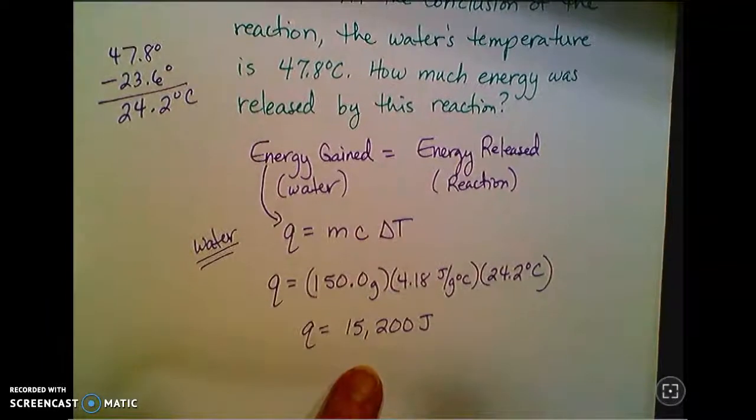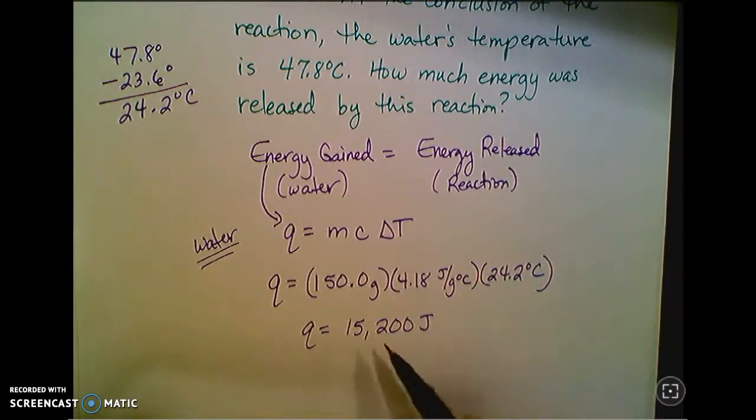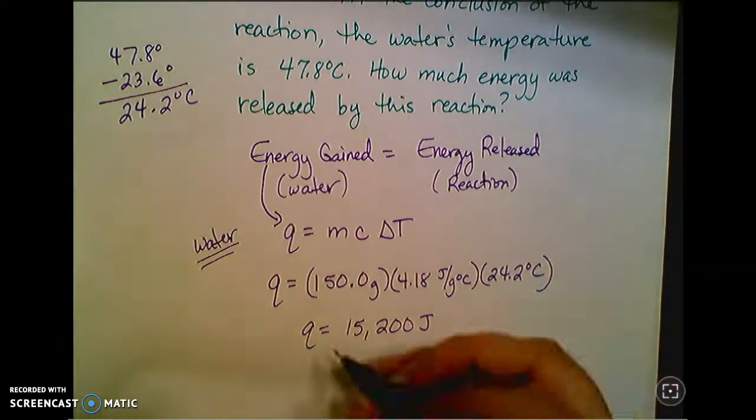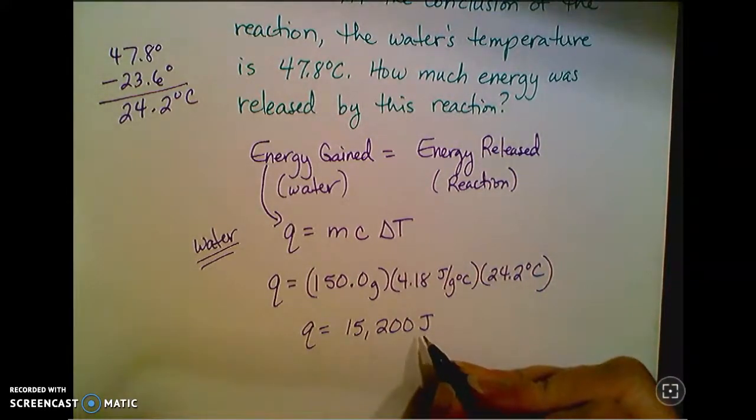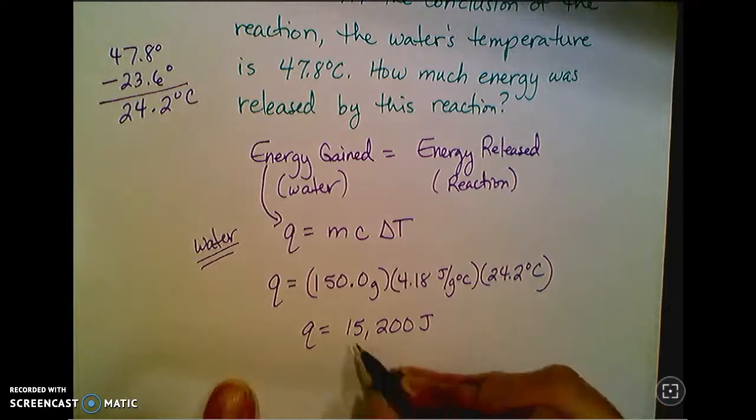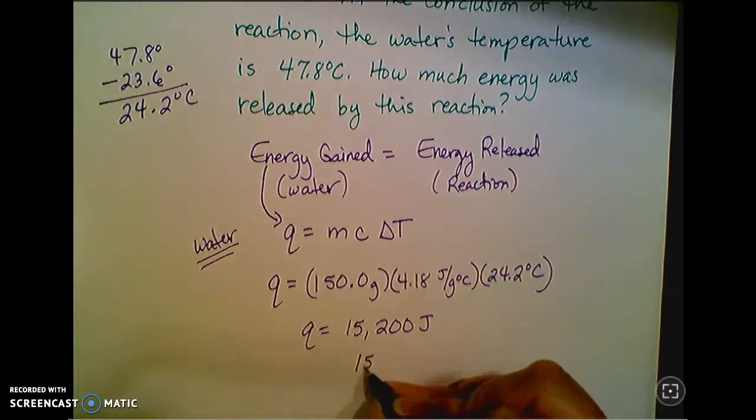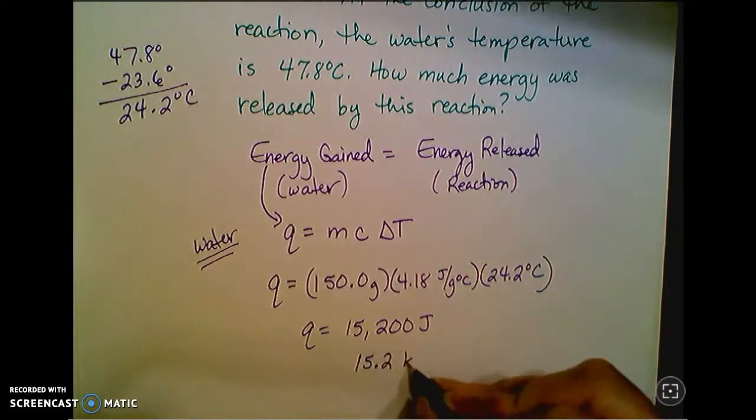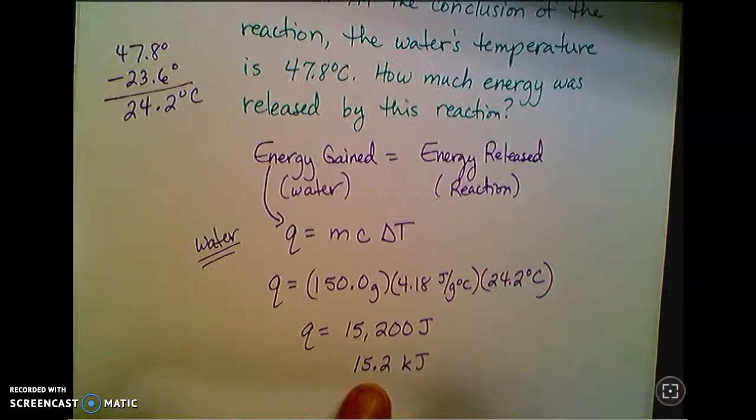Now I'll mention one more thing. Lots of times these numbers that we're going to look at are in kilojoules. So that's just changing this by a factor of 1,000. I've moved my decimal to go from joules to kilojoules 3 places to the left. So this is the same as 15.2 kilojoules.